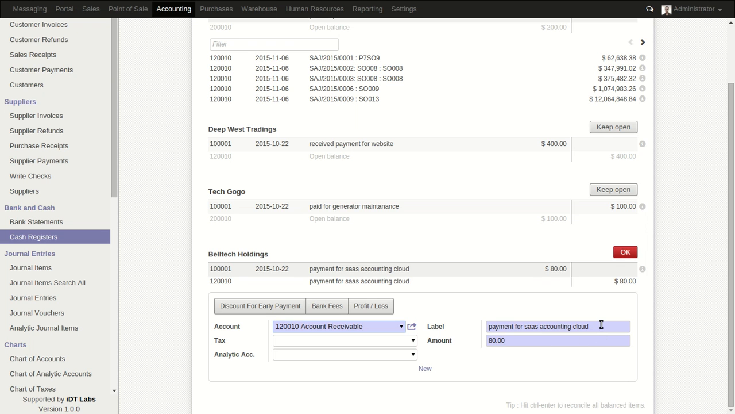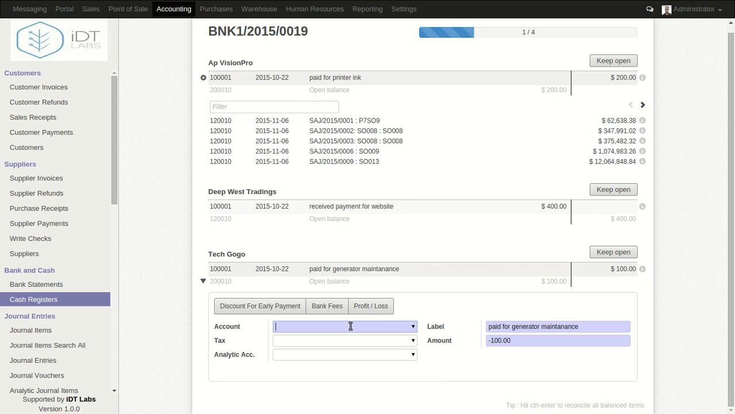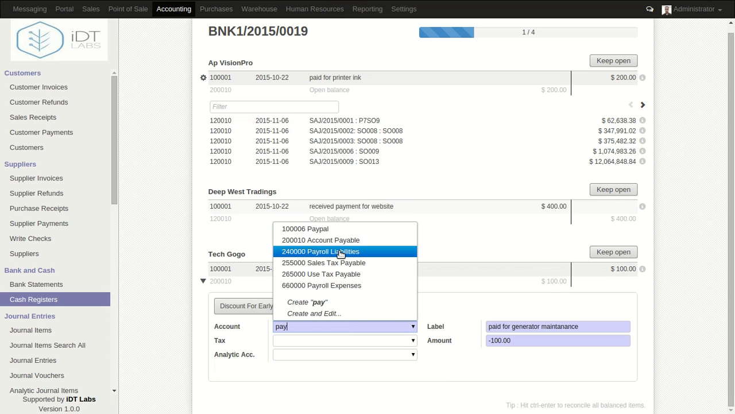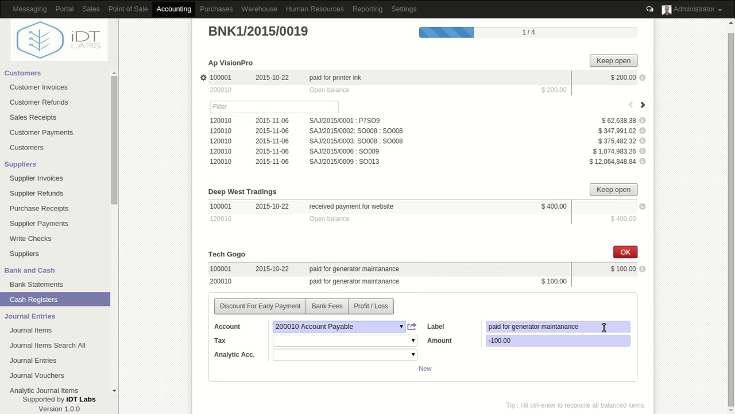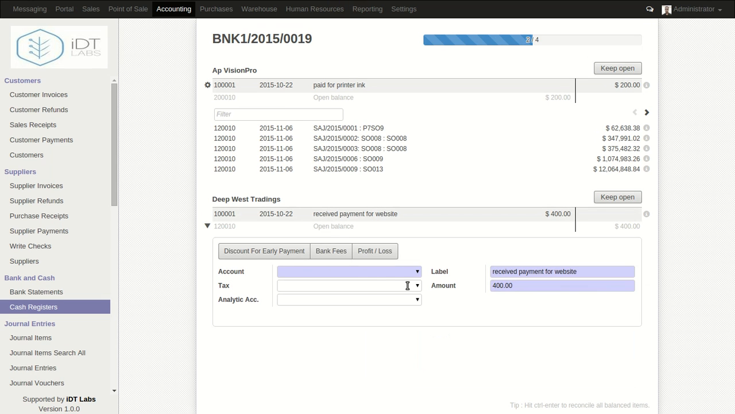This is the amount. We can also specify a label, or further description of this particular transaction. We click OK, and then again this Take Google, we can select it here and put it under the account payable. We can also edit the label if we want, or change the amount if there's a need for that. We click OK, and you can select that one, and then for this one we can log it under the account receivable if this is the account we actually want.